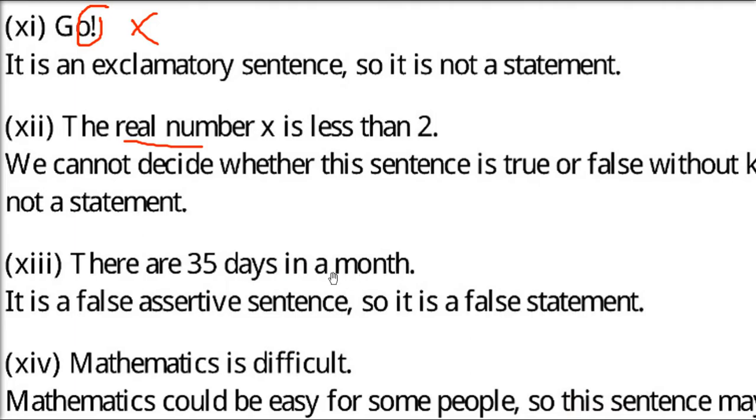There are 35 days in a month. Is it right? 35 days? It's a statement. But it is a wrong statement. It's an assertion. Okay. So when you assert something, it's a statement. And also it is false. So falsity can also be established.